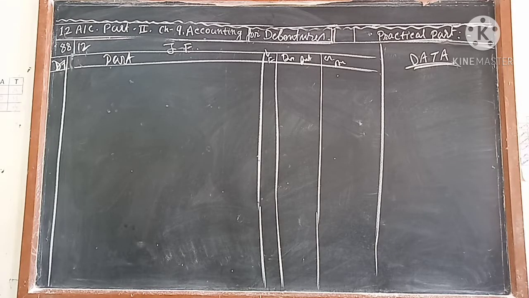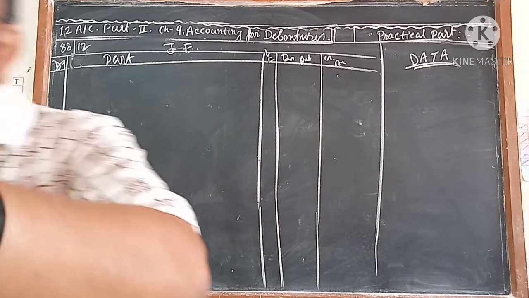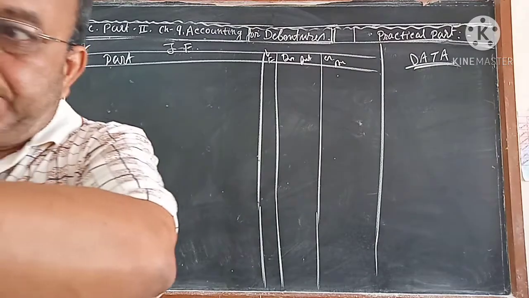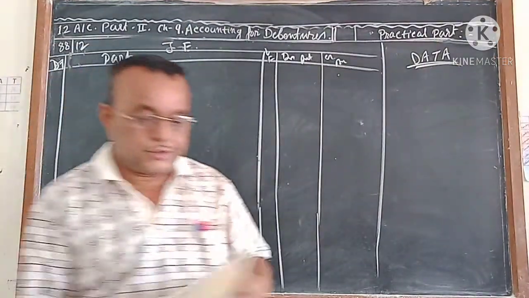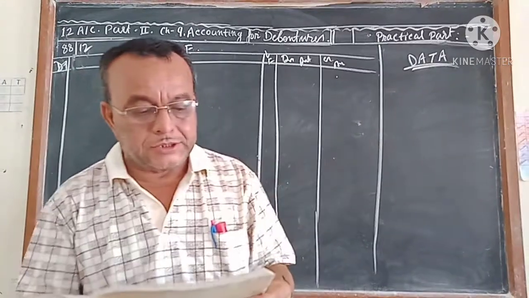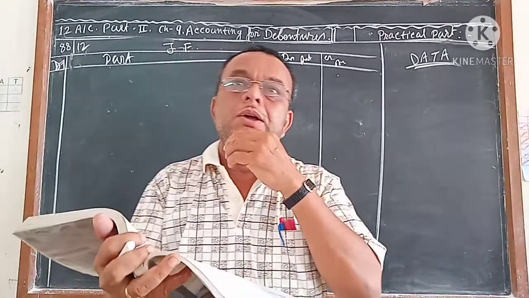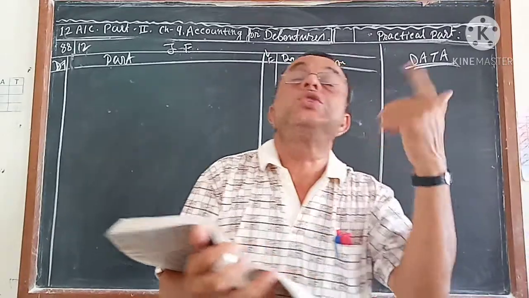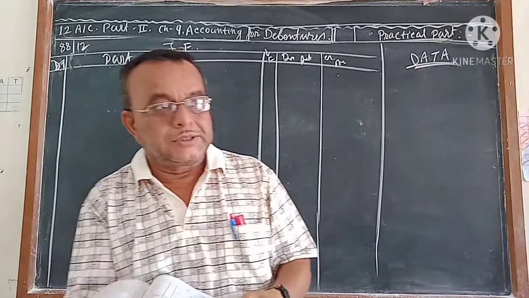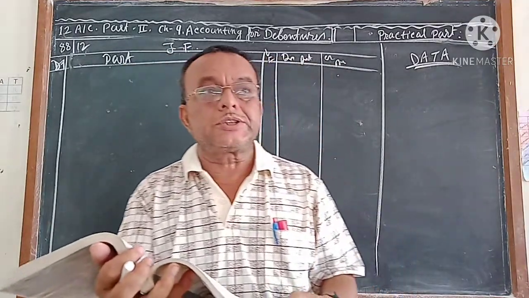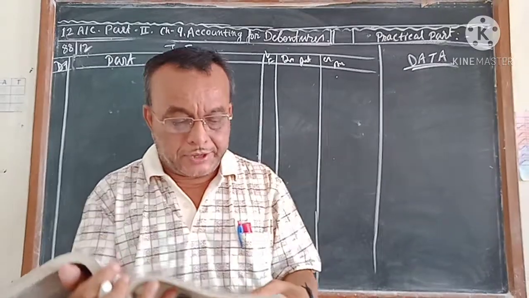Now, on the basis of the theoretical part I taught you, I want to explain one or two practical illustrations so that you follow it. Page number 88, illustration number 12. When you read the question, take care which way it is issued and which way it is redeemed. That's all. Out of the 6, which option you are getting.